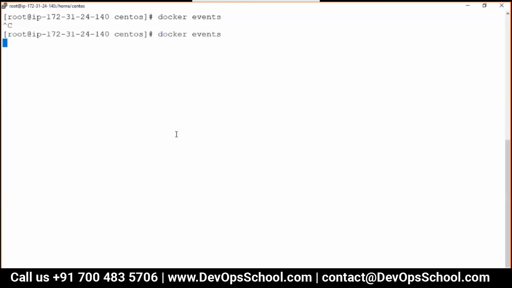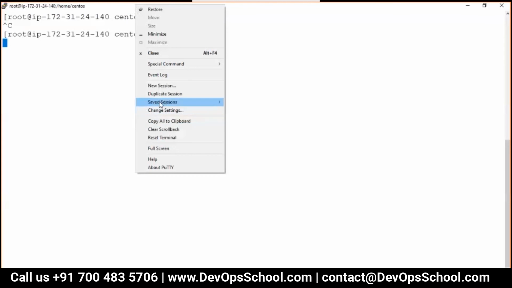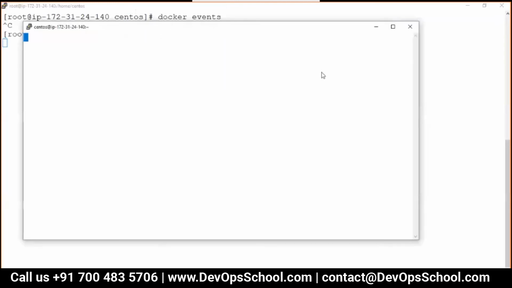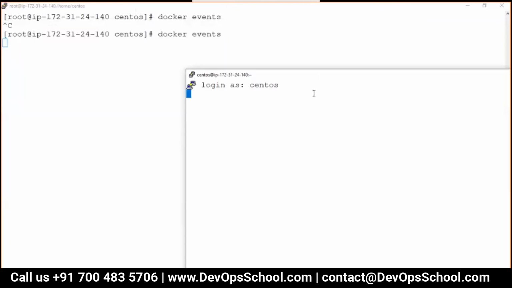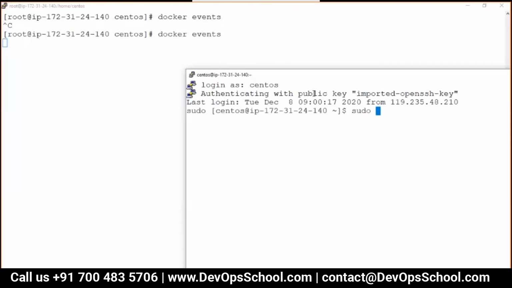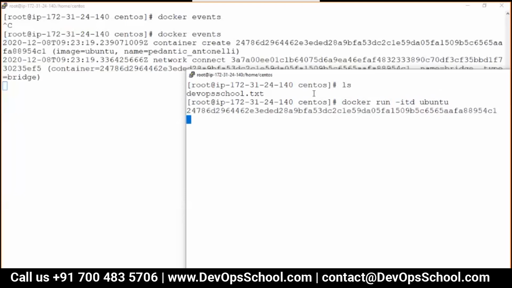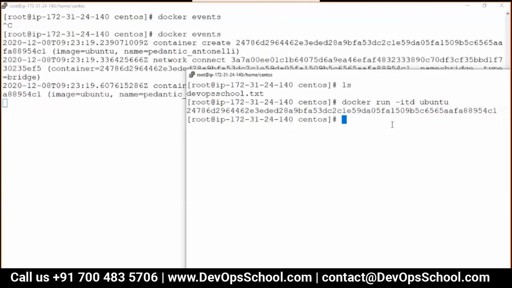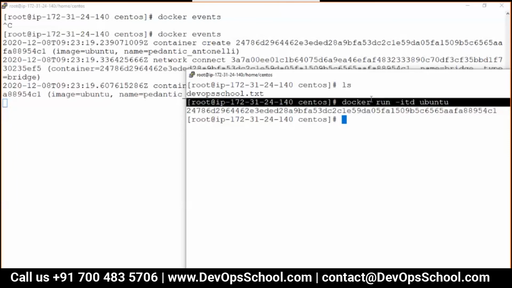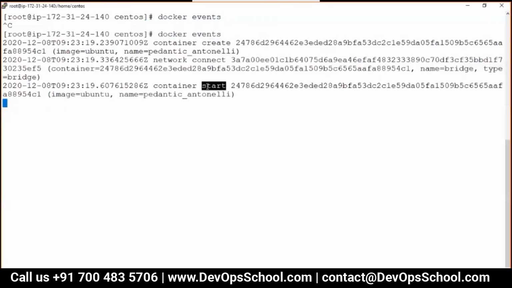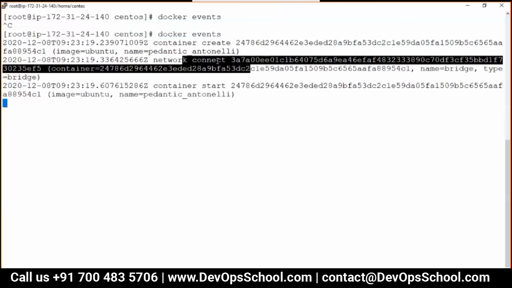But how can I see those logs? So you have to open up a new console. CentOS, sudo, Docker needs root, right? sudo -s. And here, what you want to do is docker run -d ubuntu. I'm creating one container, guys, with -itd by the way, and creating the container. You see here, I said run is equal to create plus start, and they are connecting one network here, network connect.